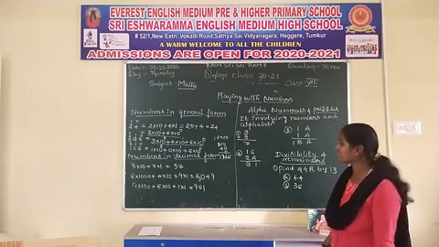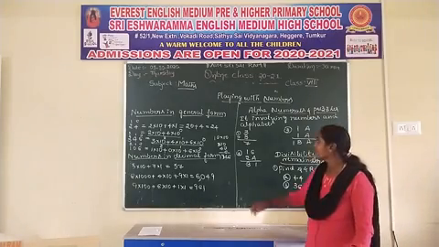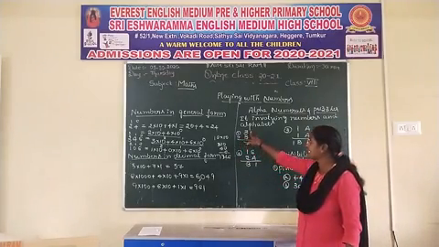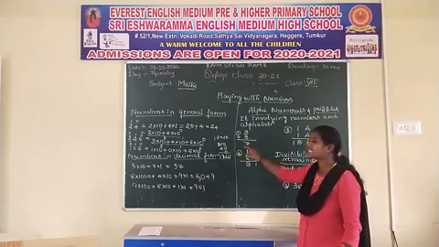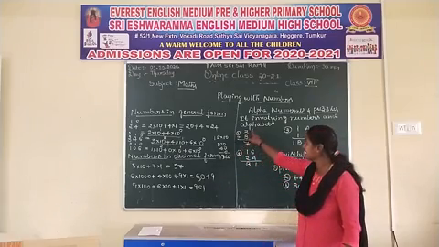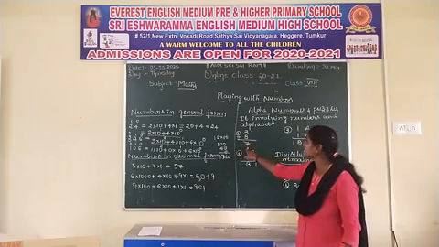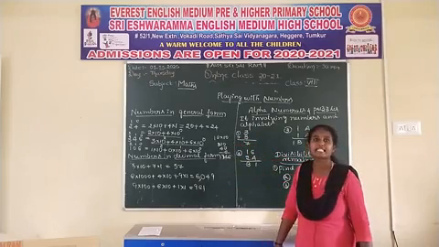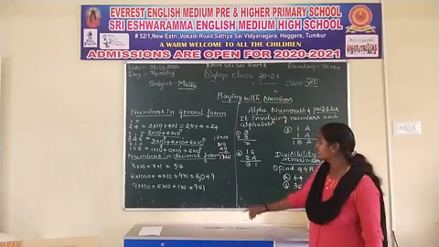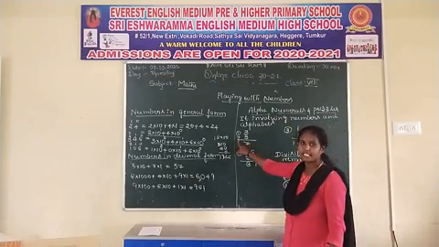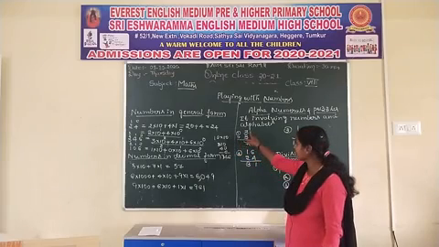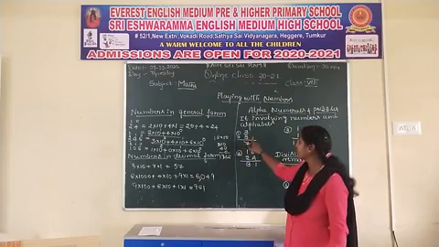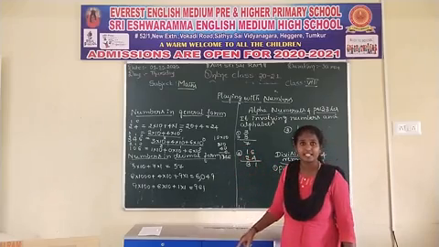How? See here, they gave some examples. The first one is 3, B and 7, with a plus operation. Something added to 3 will give 7.